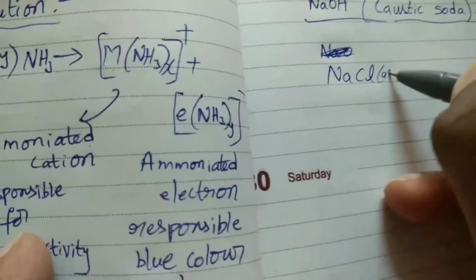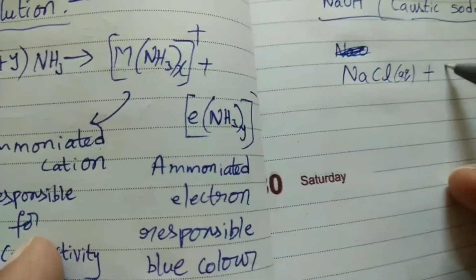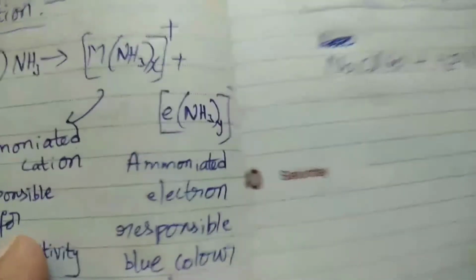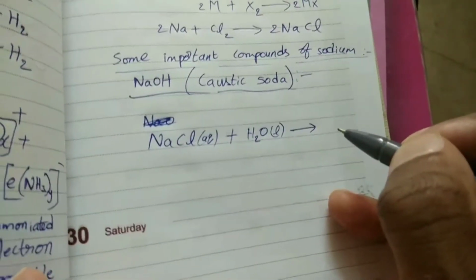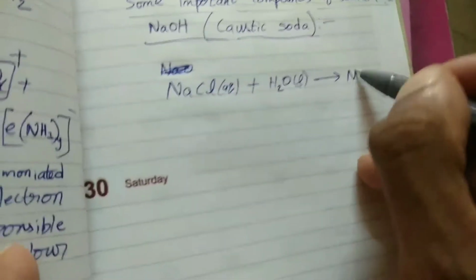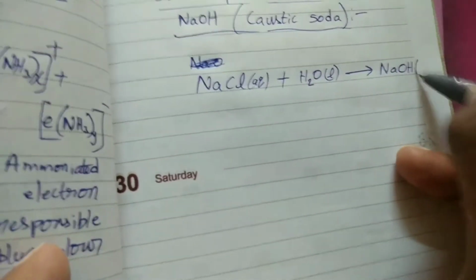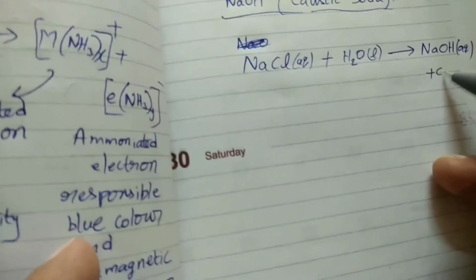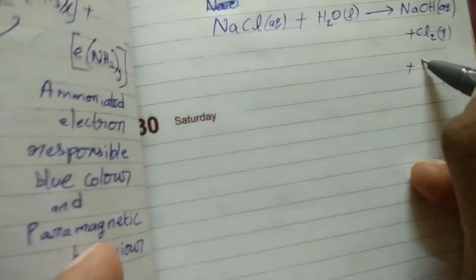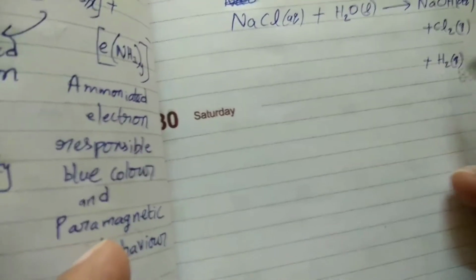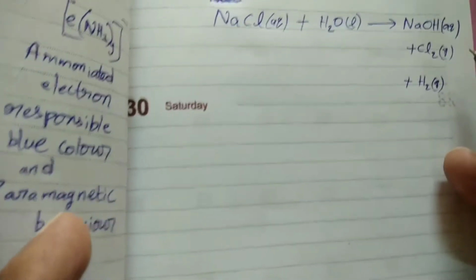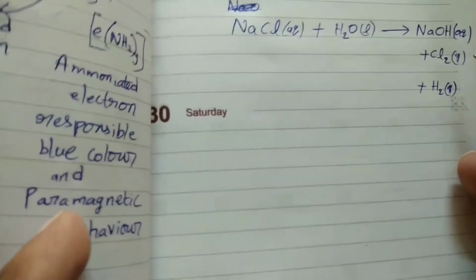NaCl plus H2O gives rise to NaOH plus Cl2 gas plus H2 gas. This H2 and Cl2 are obtained in the gaseous state.